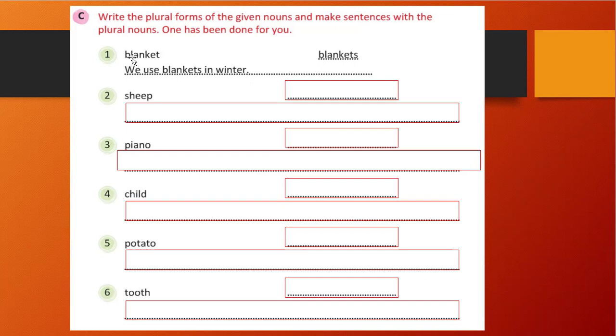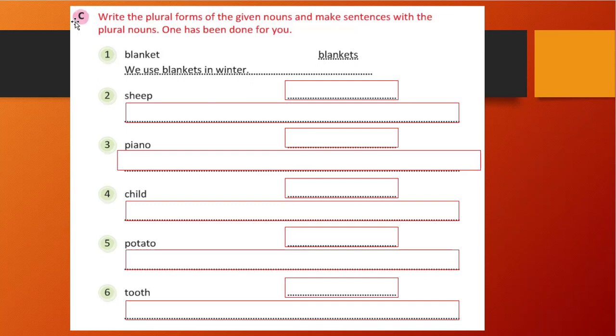Write the plural form of the given nouns and make a sentence with the plural nouns. So what we need to do here, see, question 1 is given. We got a blanket as a word. So we need to write the plural form of it. The plural form of blanket becomes blankets. And now we need to use that plural form and create a sentence with it. Whatever sentence we prefer, we can create. If you find anything, you can write that also.